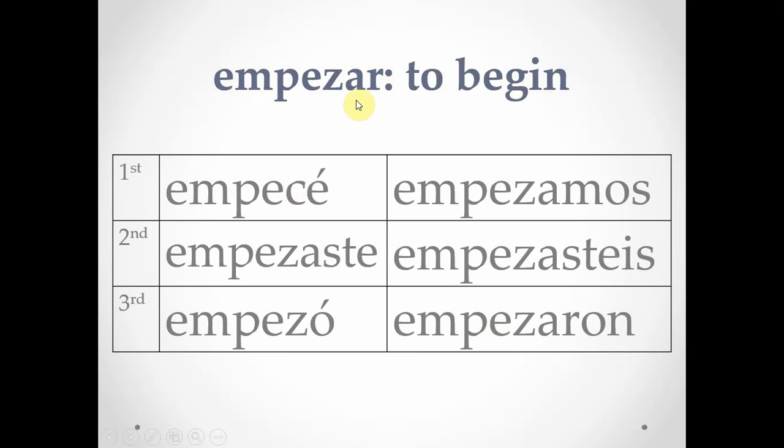Verbs ending in AR and ER that change in the stem in the present tense don't change in the preterite. We'll talk about the pattern for IR stem changing verbs in our next notes section. So we've got empecé, empezaste, empezó, empezamos, empezasteis, empezaron here. I started, you started, he or she started, etc. Or began or started.